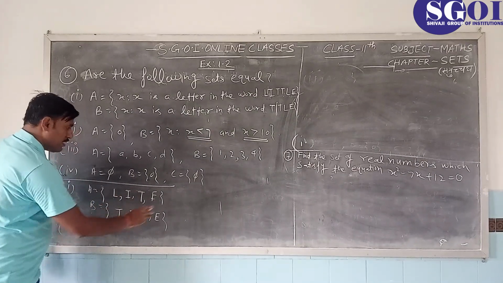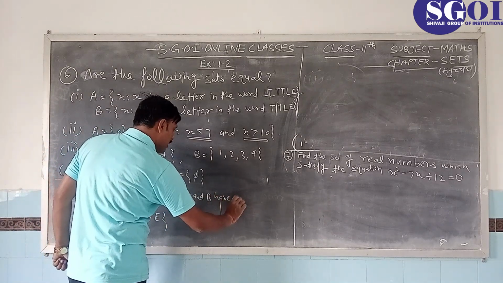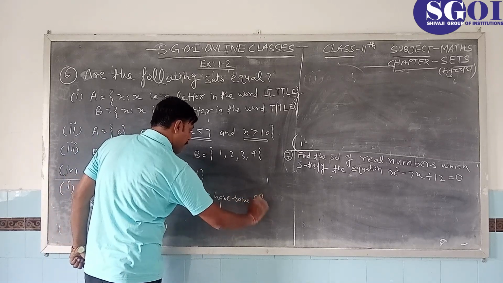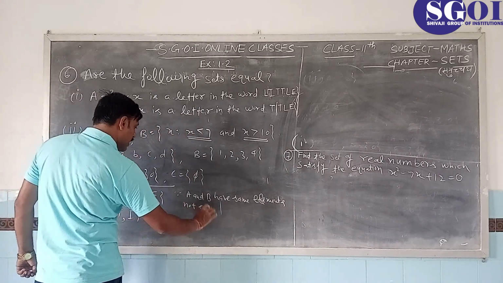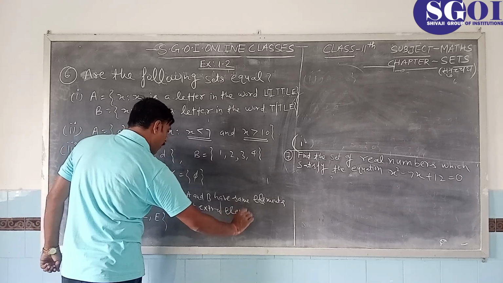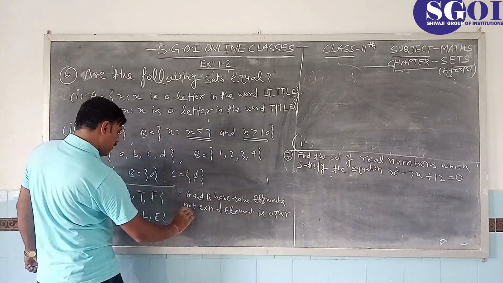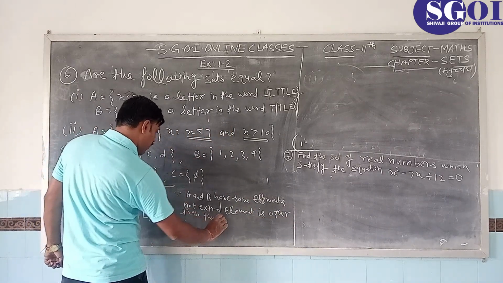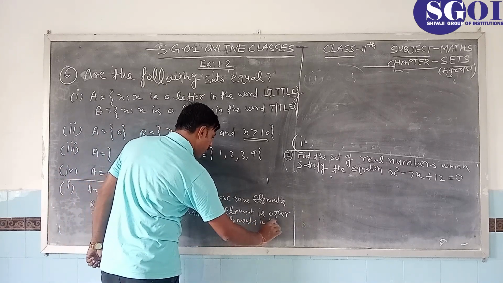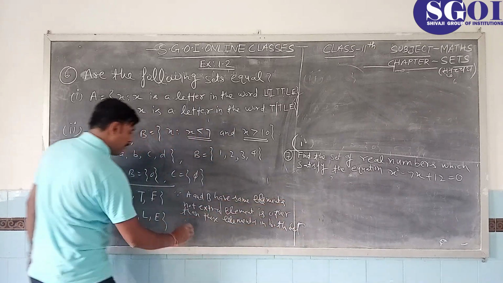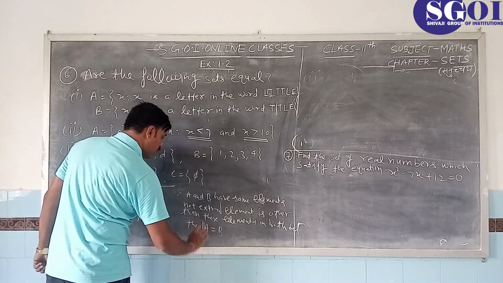So the elements are the same, since A and B have the same elements. Not an extra element is other than these elements in both the sets, then A equals B. Then A equals B.